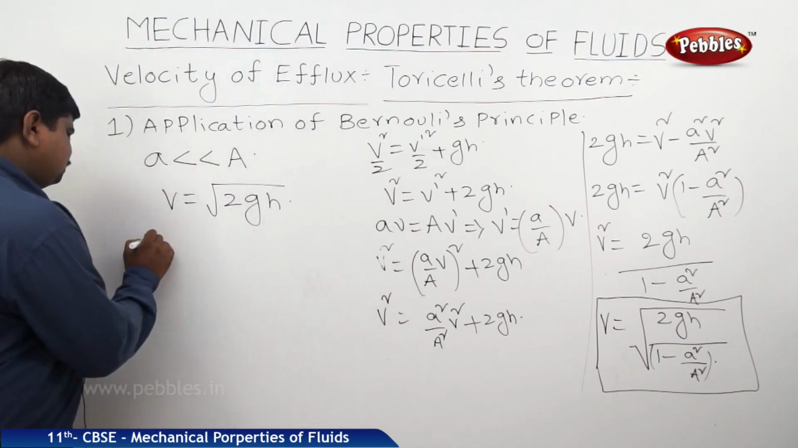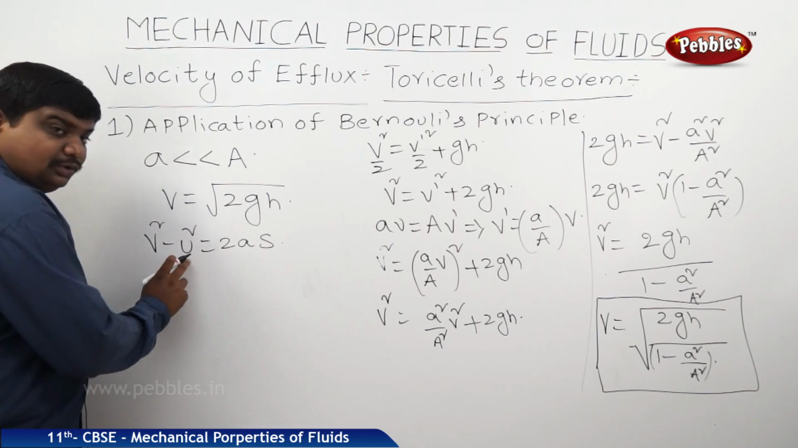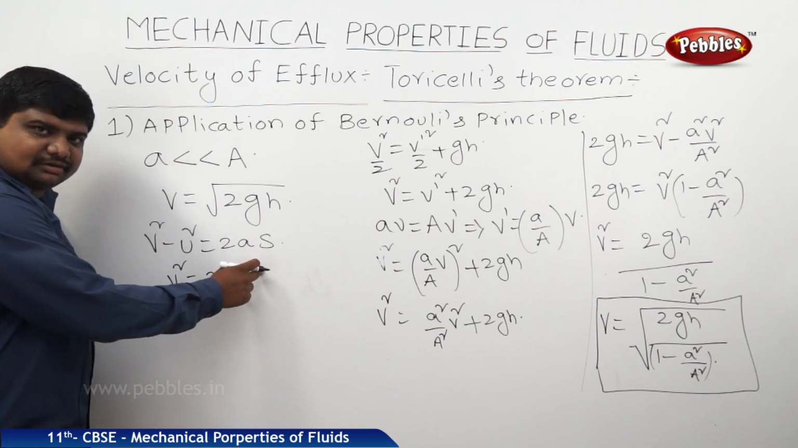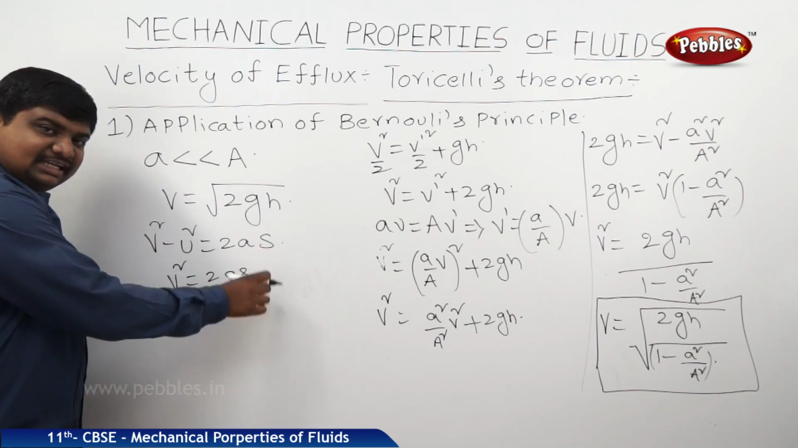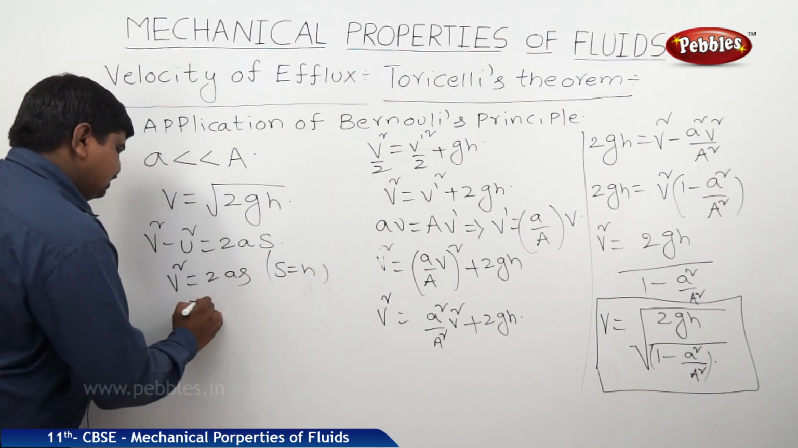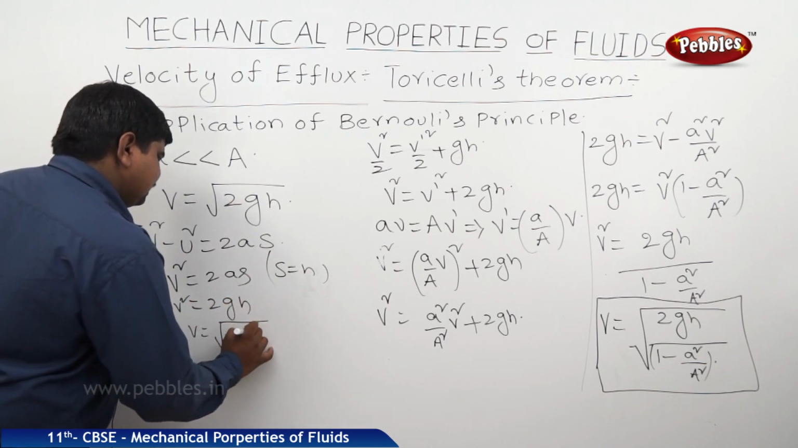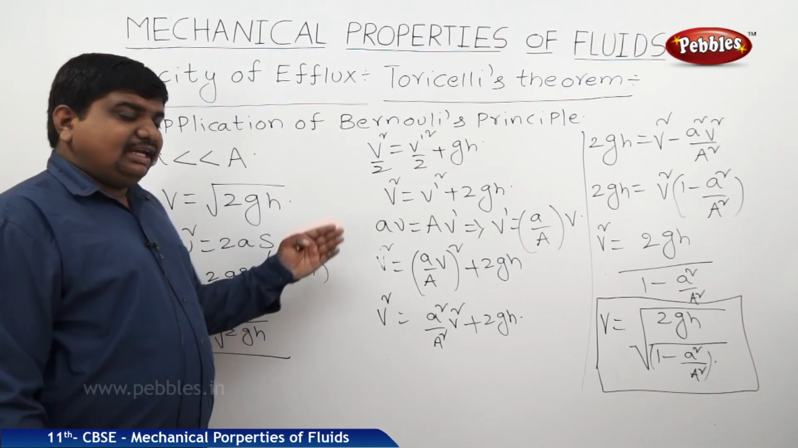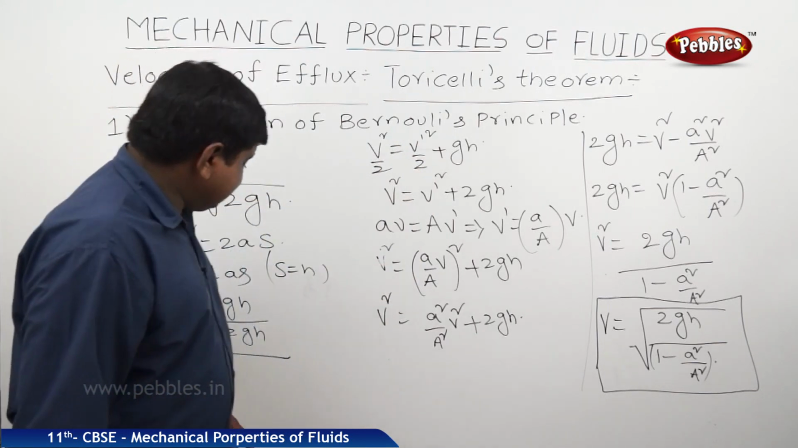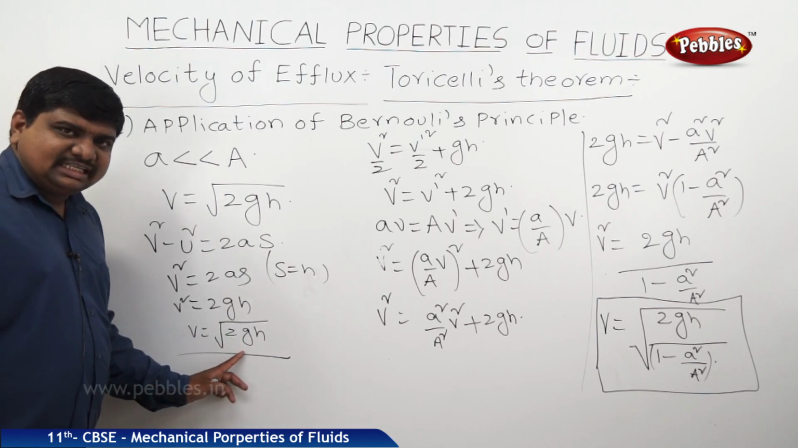This is almost analogous to V square minus U square is equal to 2AS. For a freely falling body U is equal to 0. Therefore V square is equal to 2AS. If the height traveled by the body, meaning from height h the body is dropped, then we can write S is equal to h and A is equal to g. Therefore V square is equal to 2GH, V is equal to square root of 2GH. So whenever efflux is coming out of the hole in a tank or a vessel, it behaves as a freely falling body and its velocity is equal to square root of 2GH.